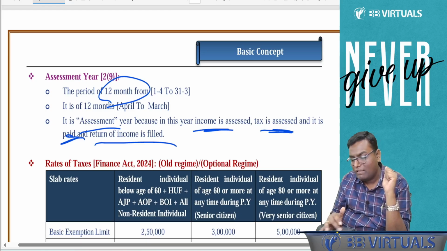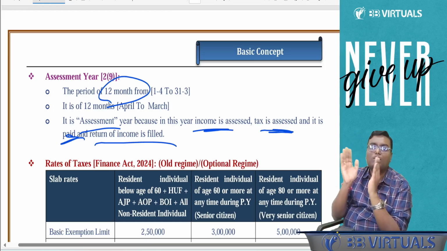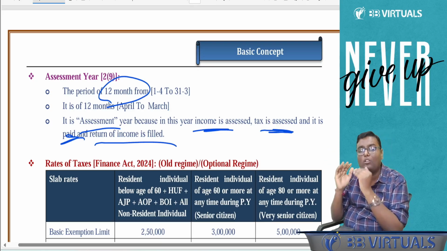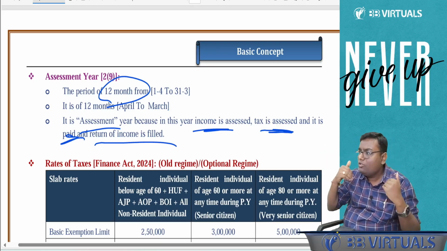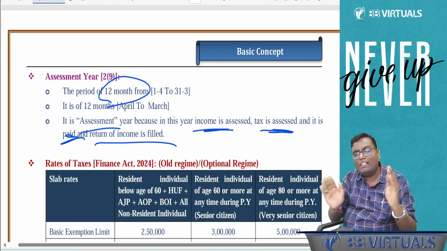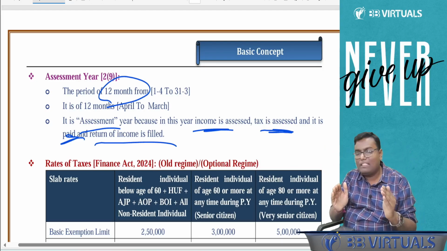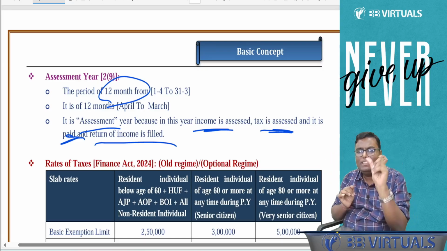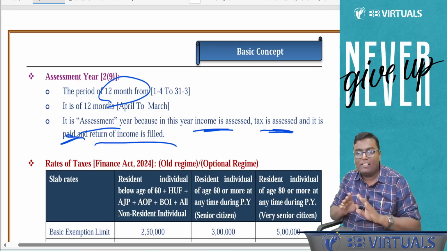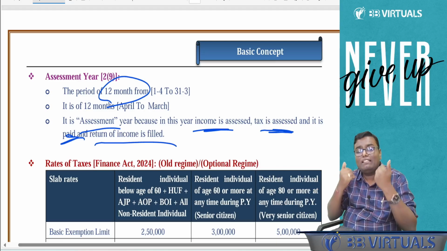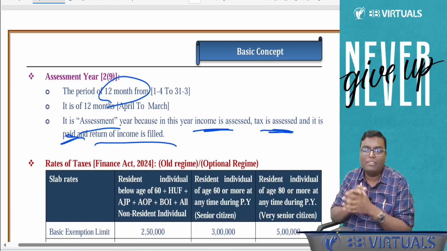Then we studied what is the meaning of income. There were two words. What you receive is called as inflow, and that inflow, if you don't need to repay, that is called as income. If income is there on which tax is applicable, taxable. Income is there, tax is not applicable, it is relaxed, it is called as exempt income.